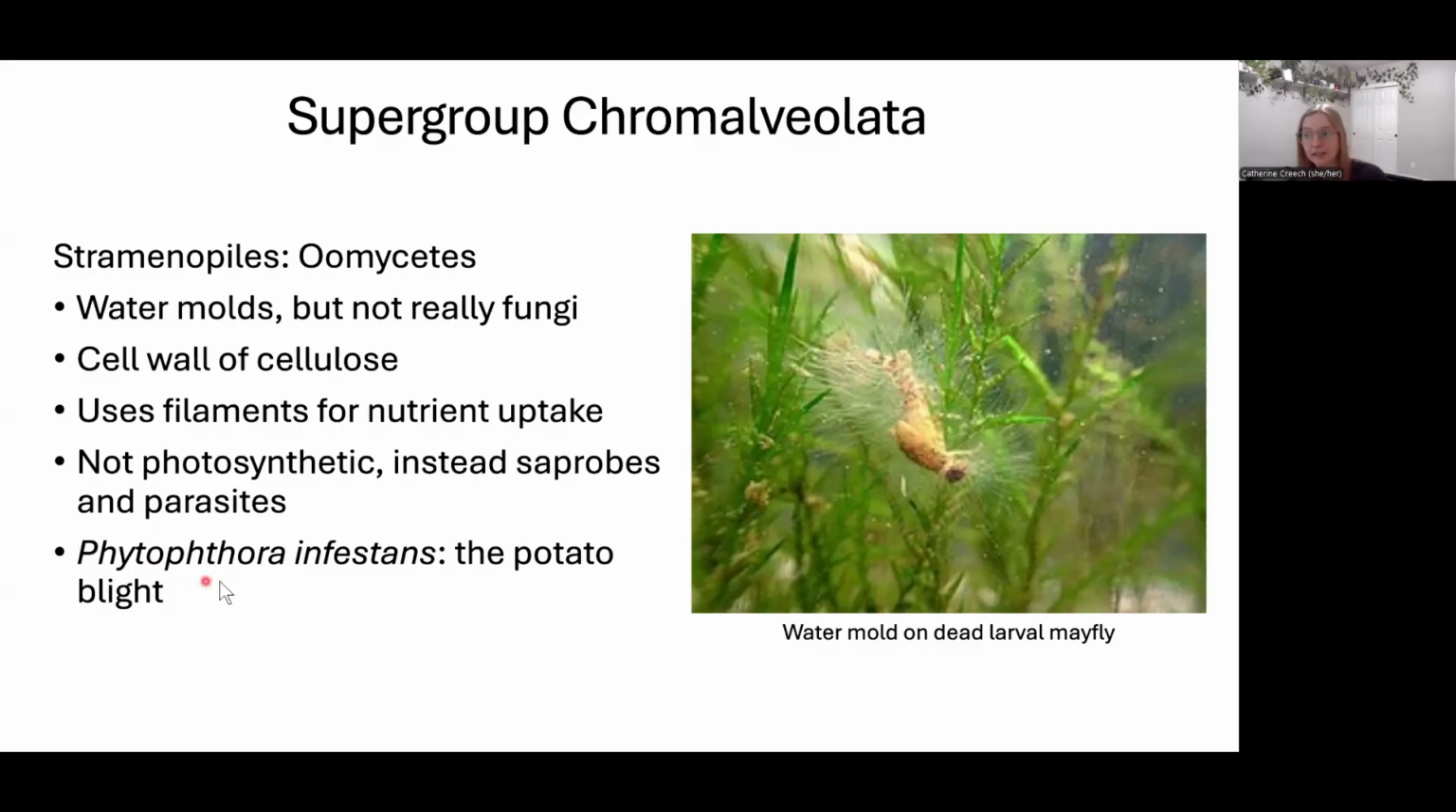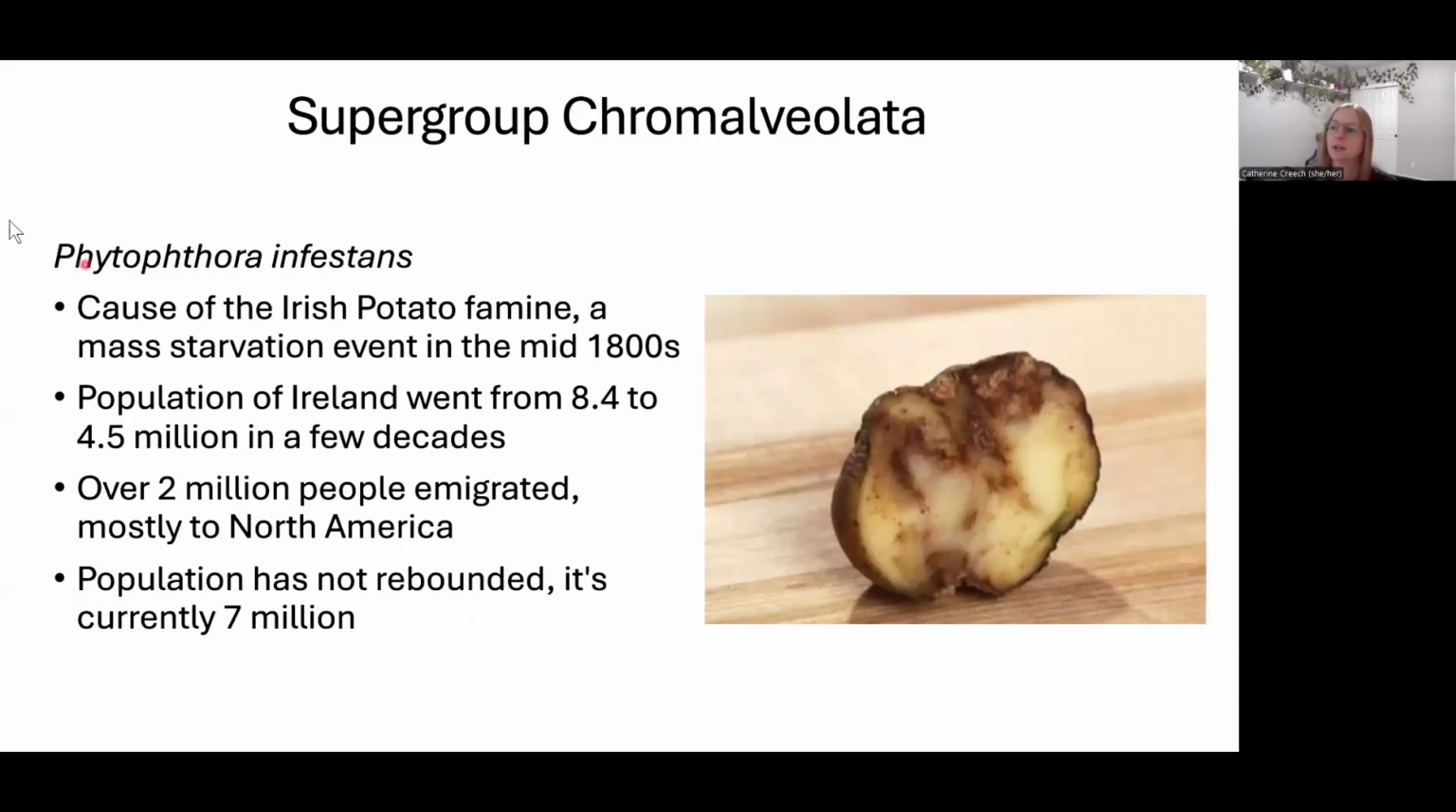Important for humanity, we have the potato blight in this group. So the potato blight, here you can say this to yourself. This is the cause of the Irish potato famine. It was in the 1800s. It was a mass starvation event. It killed millions. The population in Ireland went from 8.4 to 4.4 million.